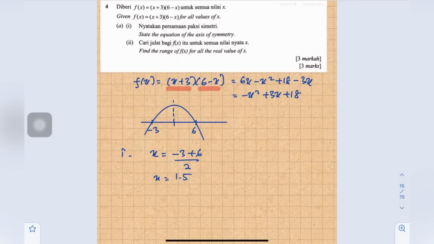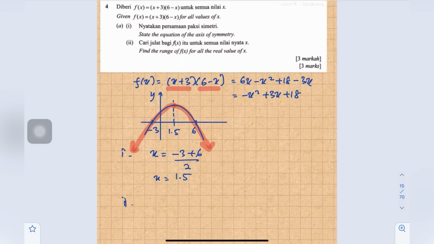Okay, so now kita completekan graph kita. This one is 1.5. So kita tengok the y-axis is agak-agak, so negative 3 and 6, somewhere here the y-axis. Okay, so this is y-axis. So Roman 2, nak find the range of values of f(x) for all the real values of x. So x kat sini is semua from 1.5 to the left all sampai habis and 1.5 to the right semua.